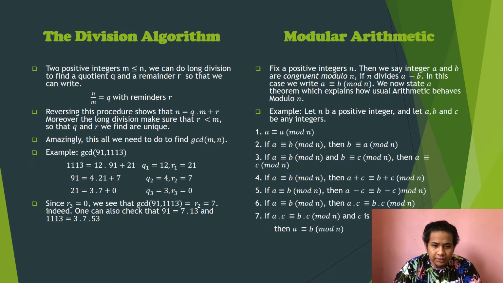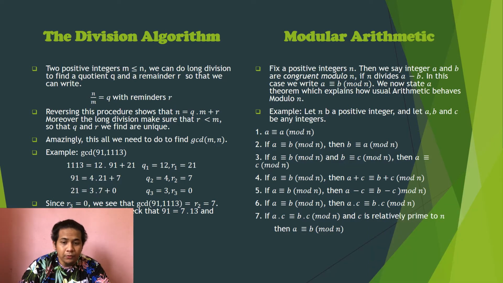The division algorithm. Take two positive integers m less than or equal to n. We can do a long division to find the quotient q and a remainder r, so that we can write n over m equals q with remainder r. Reversing this procedure shows that n equals q times m plus r. Moreover, the long division makes sure that r is less than m, so that the q and r we find are unique.